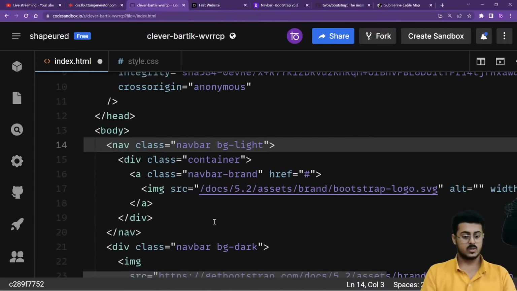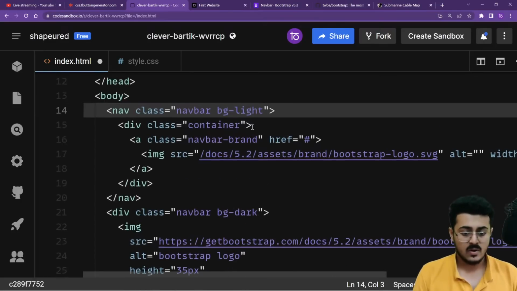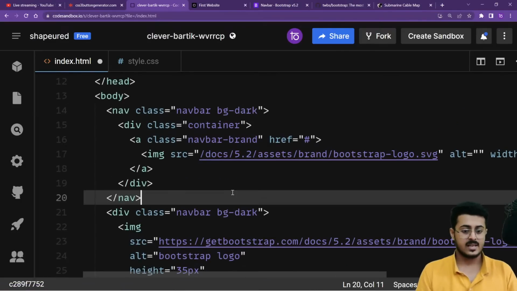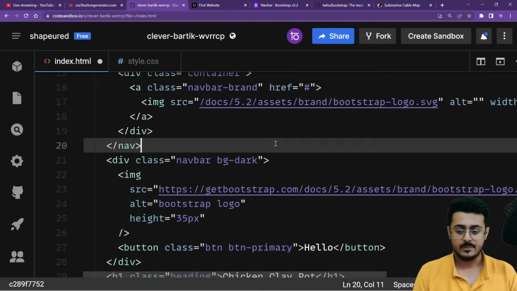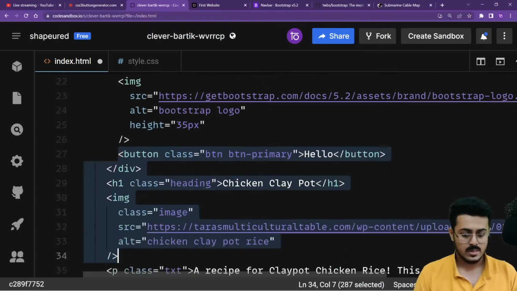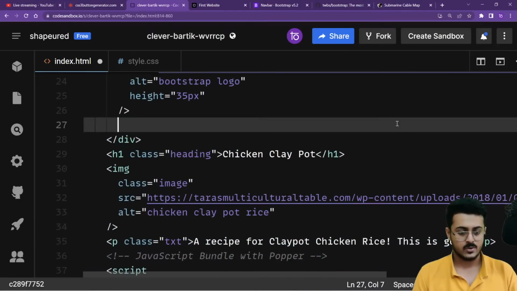I think so this works properly. Okay, so right now I want the background color as dark. For our class, we are going to have the class container, navbar brand, image as well has been provided to us. We just need to have our button. So let's copy our button from right over there, Control X.